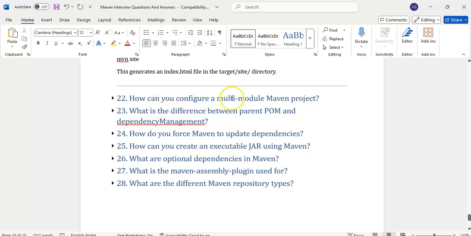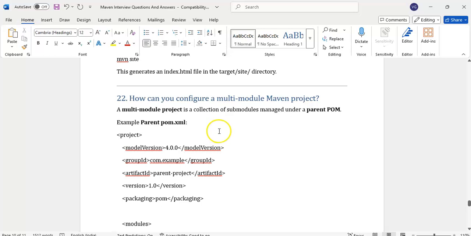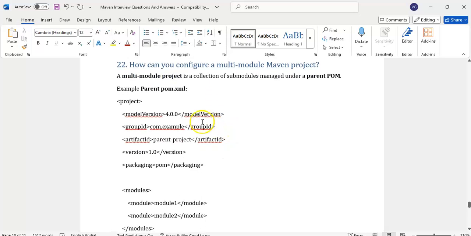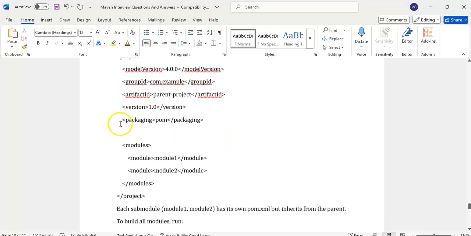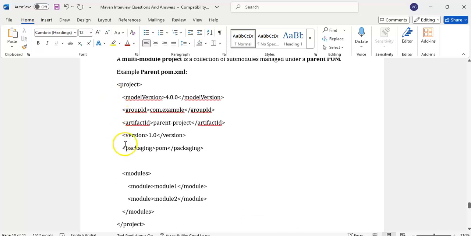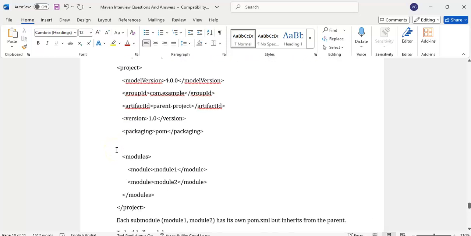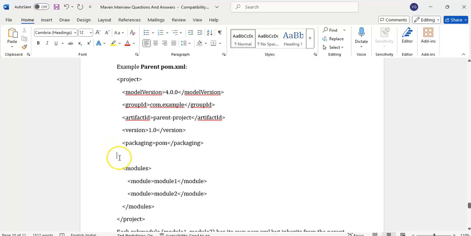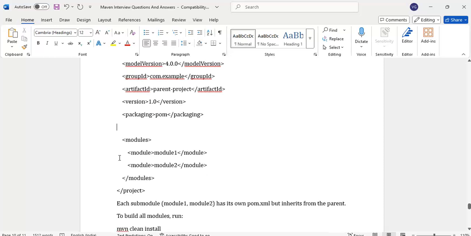How can you configure a multi-module project? Multi-module means parent and child. We can create one parent module, where the packaging is pom. Mostly we use this in development projects, and sometimes in testing projects also. Suppose you have common code, for example common code for Selenium.